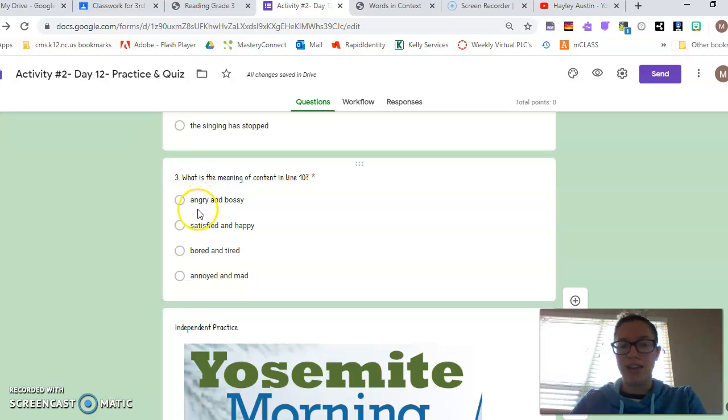So, what is the meaning of content? Are the leaves angry and bossy? What do you think? Are they satisfied and happy? Satisfied means you're okay with what's happening, you understand and you're fine that this is the way things are, and you're not mad, you're not angry, you're just calm and relaxed. And then bored and tired. Are the leaves bored and tired? Or are the leaves annoyed and mad that the wind called them and they had to go to bed? Which do you think? And then choose which one you think is the correct answer. I'll let you do that one on your own and you can see if you're right.